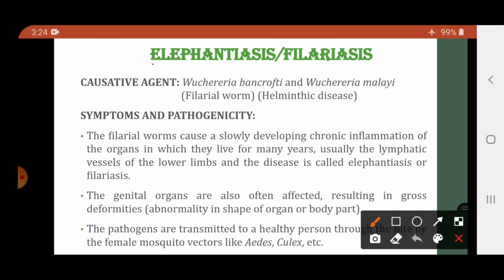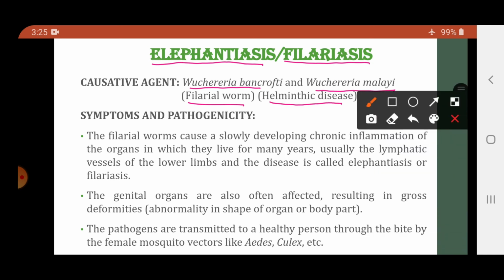The next disease is elephantiasis or filariasis. This disease is called elephantiasis because, students, the legs of the individual become like those of an elephant. They are swollen or inflamed like the legs of an elephant and therefore it is called elephantiasis. It is called filariasis because this disease is caused by the filarial worm. So the causative agents are Wuchereria bancrofti and Wuchereria malayi, which are filarial worms, and again they are helminthic diseases.